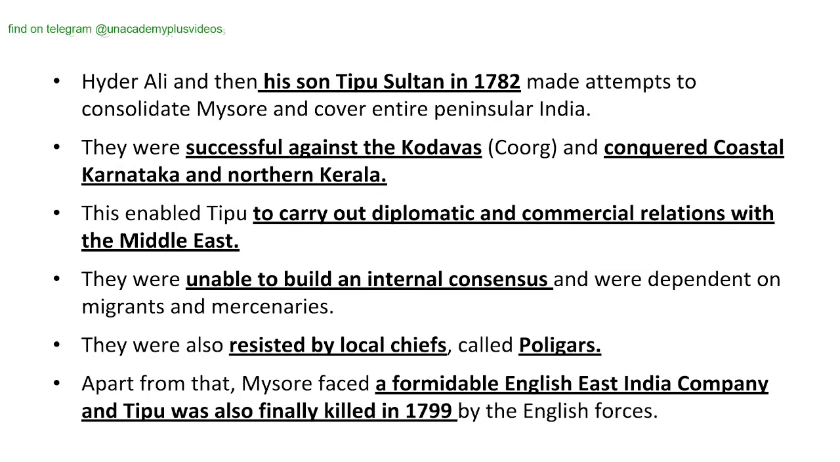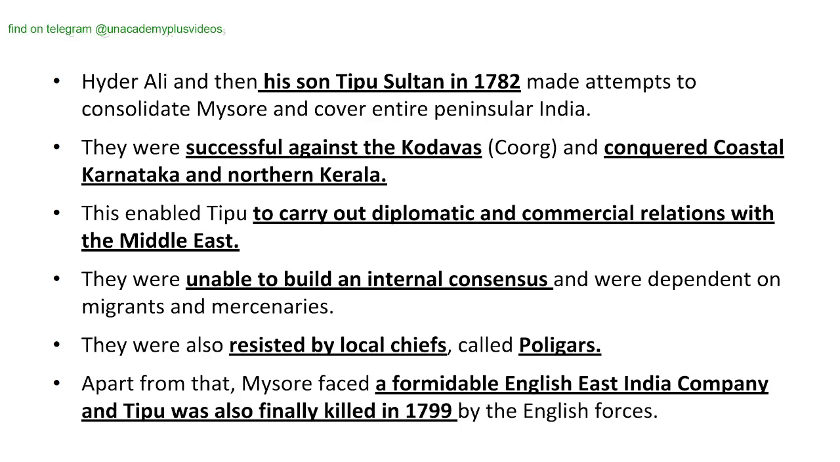Hyder Ali and then his son Tipu Sultan in 1782 made attempts to consolidate Mysore and cover entire peninsular India. They were successful against the Kodavas of Coorg and conquered coastal Karnataka and northern Kerala. This enabled Tipu to carry out diplomatic and commercial relations with the Middle East.